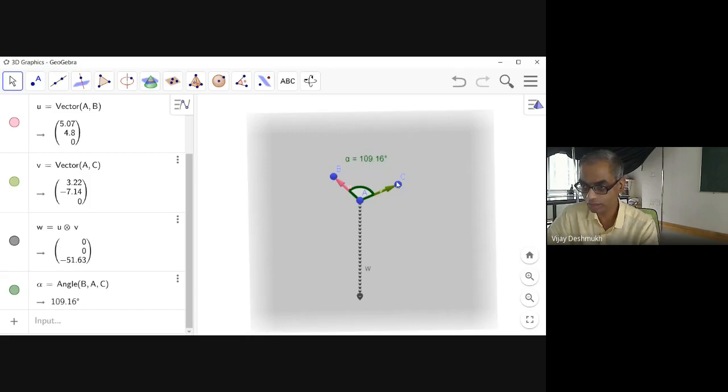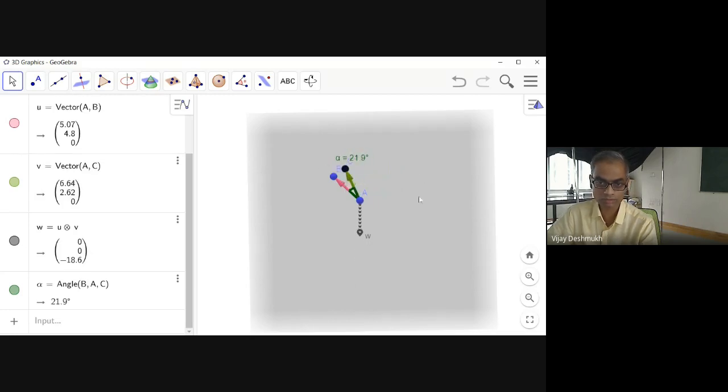Okay. Now if we decrease the angle, just keep an eye on this. This is -51. Now if I decrease the angle slightly, what is happening? Can you see? The value of cross product is decreasing. Okay. Do you understand? Now the angle is 21 degrees only.